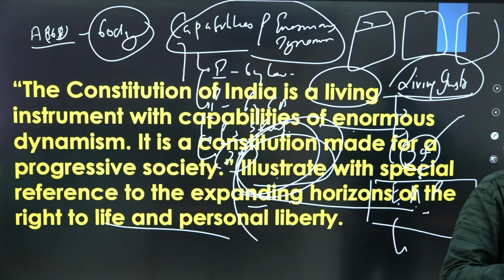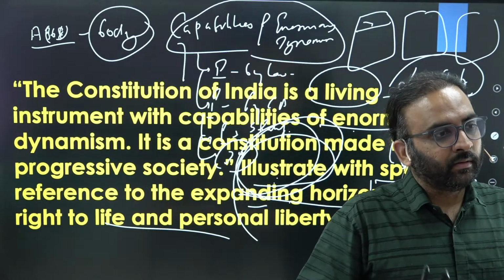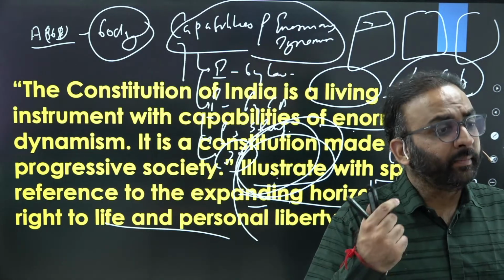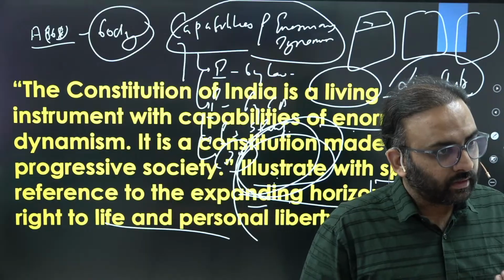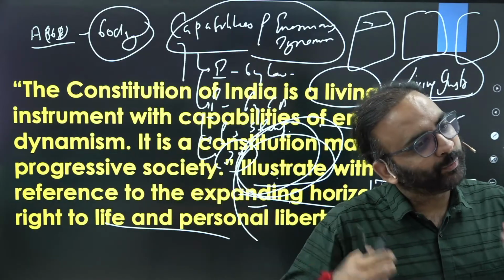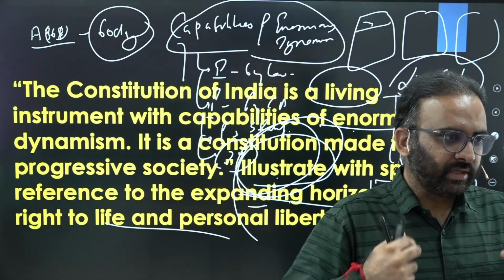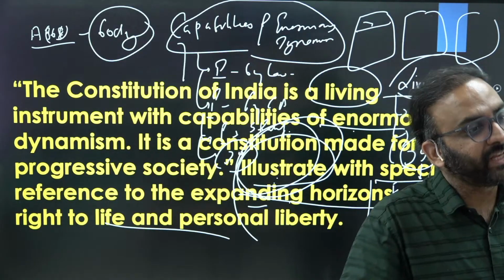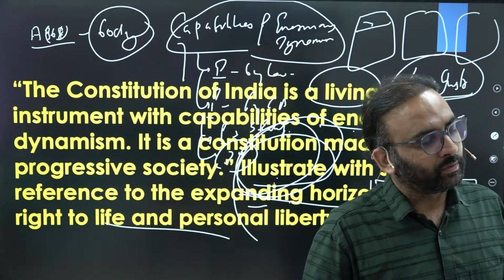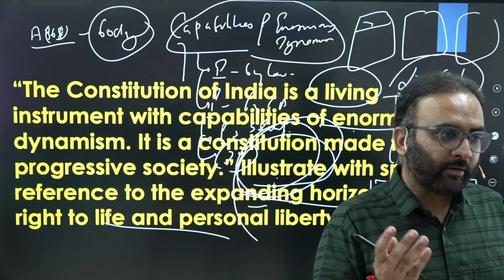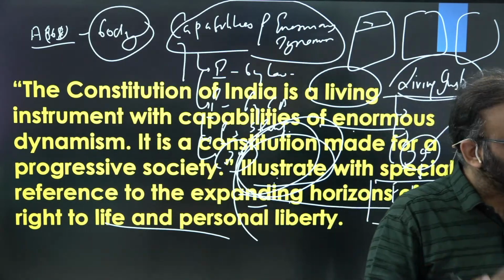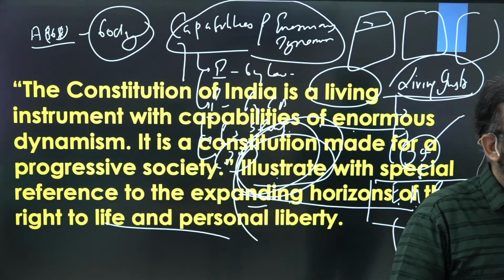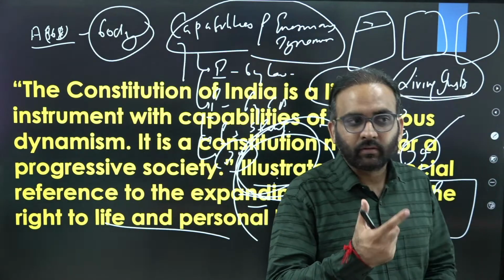If the constitution needs to be alive for coming decades or centuries, then it has to be evolving or changing. And you can also give a value-based conclusion. That change is the law of nature. Change is permanent. So such changes should regularly be there in the constitution also. You get the point? So you can give a value-based conclusion here.